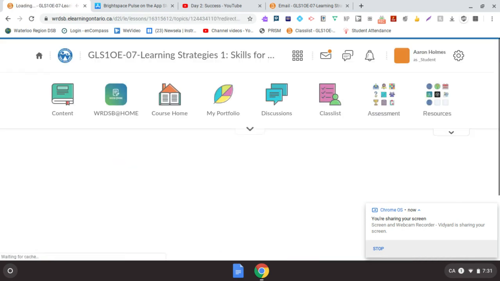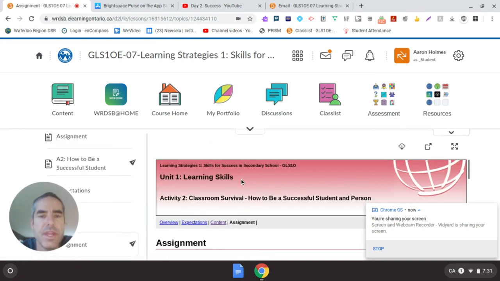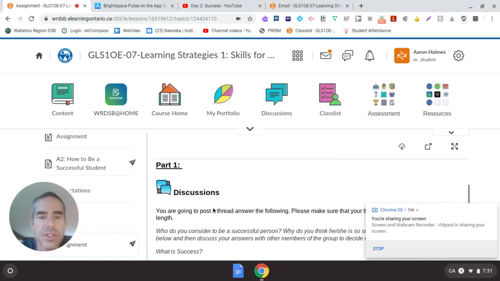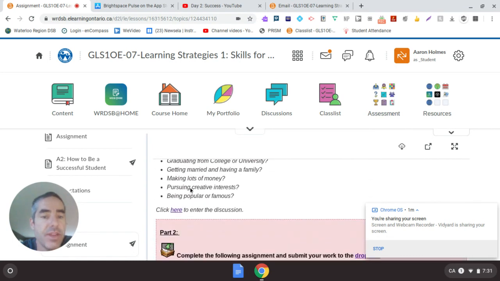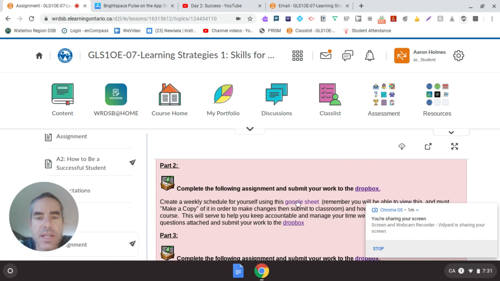And when I go there, the only thing that I thought could be a bit of a hiccup was within this section. So you do part 1, which is just a discussion. So you add to that. We've done that already. There's a link for it. Part 2, though, it says create a weekly schedule for yourself, and you click on this Google Sheet. So I put in brackets here, you're gonna have to make your own copy.